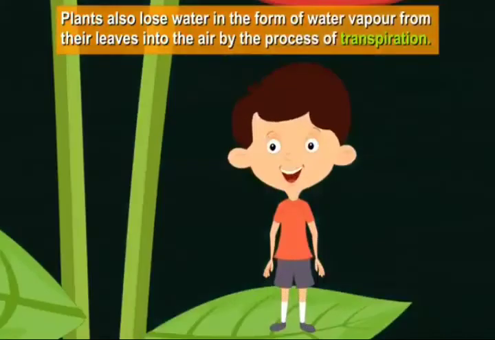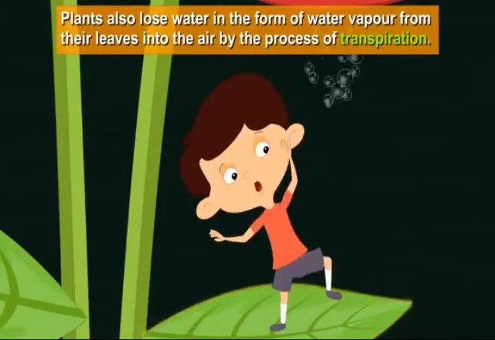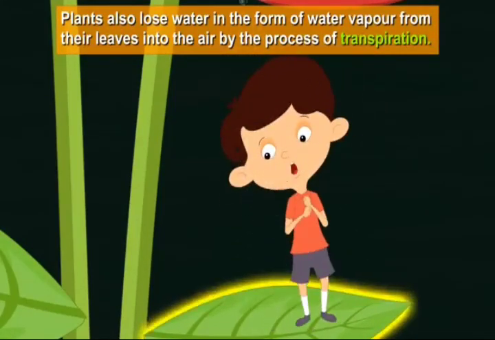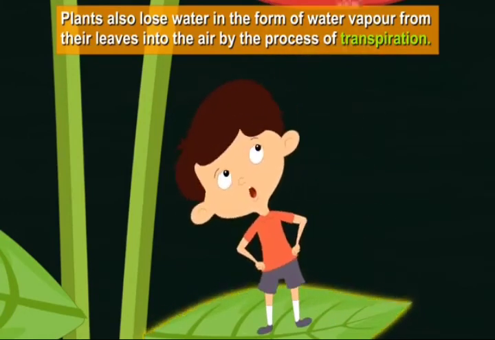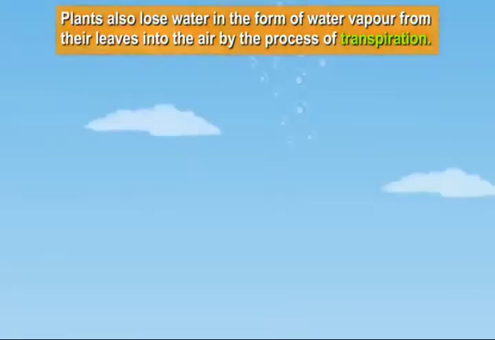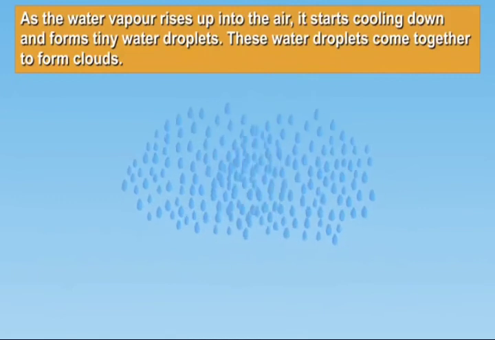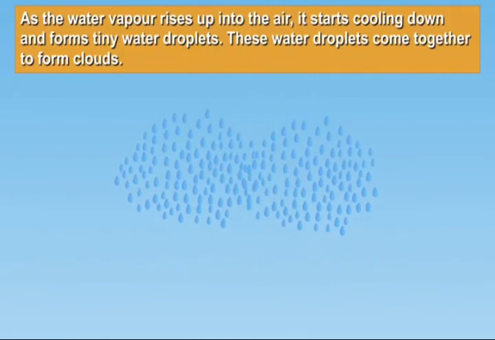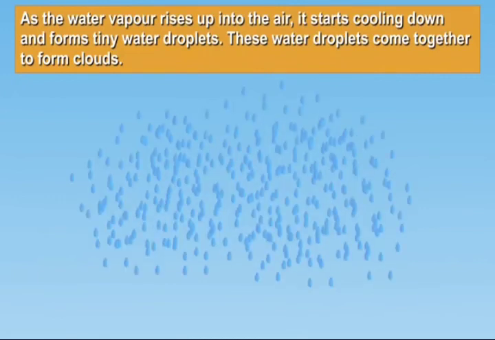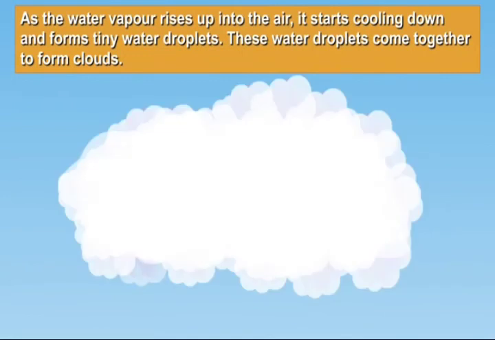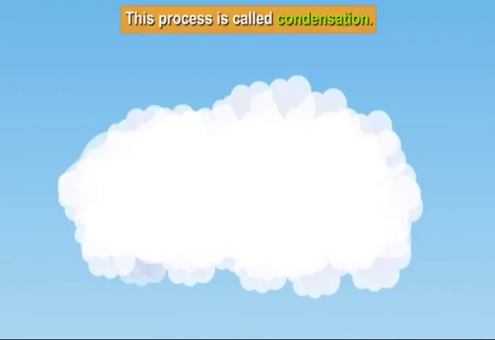Plants also lose water in the form of water vapor from their leaves into the air by the process of transpiration. As the water vapor rises up into the air, it starts cooling down and forms tiny water droplets. These water droplets come together to form clouds. This process is called condensation.